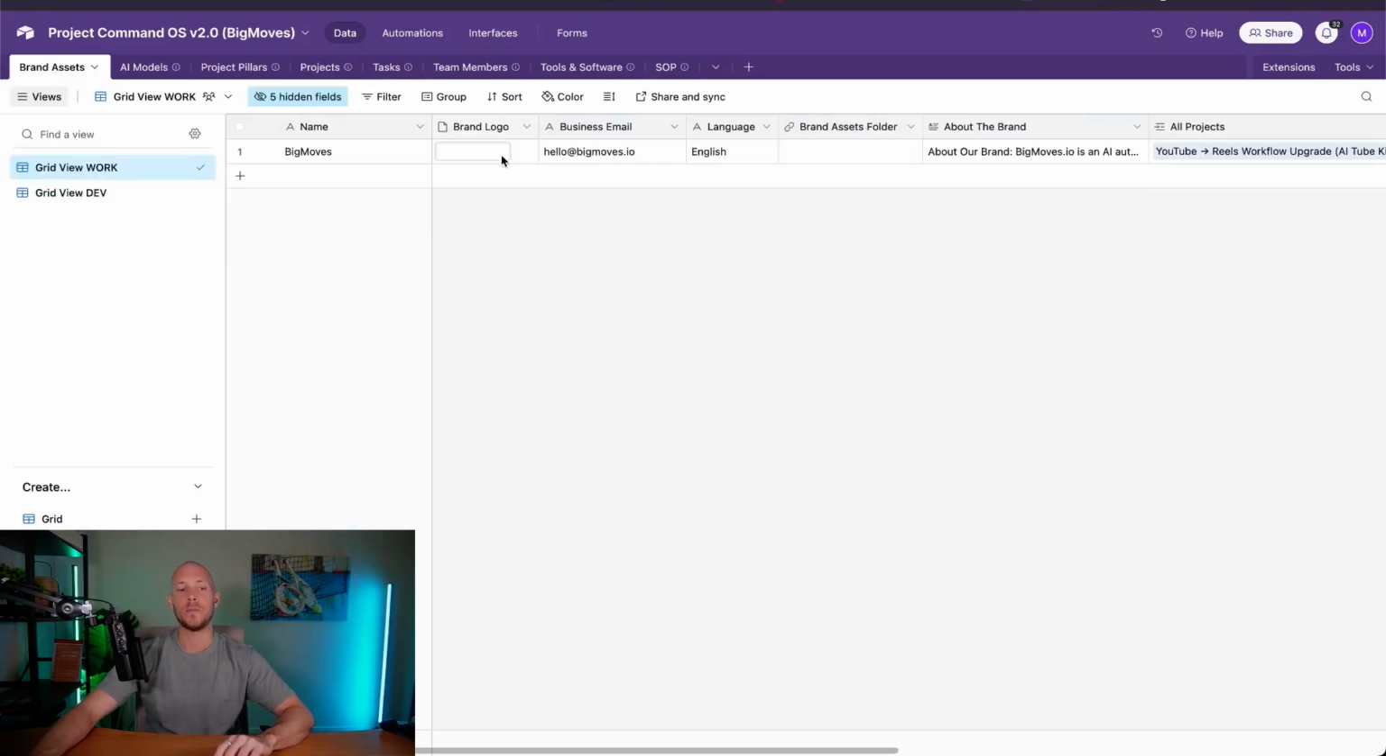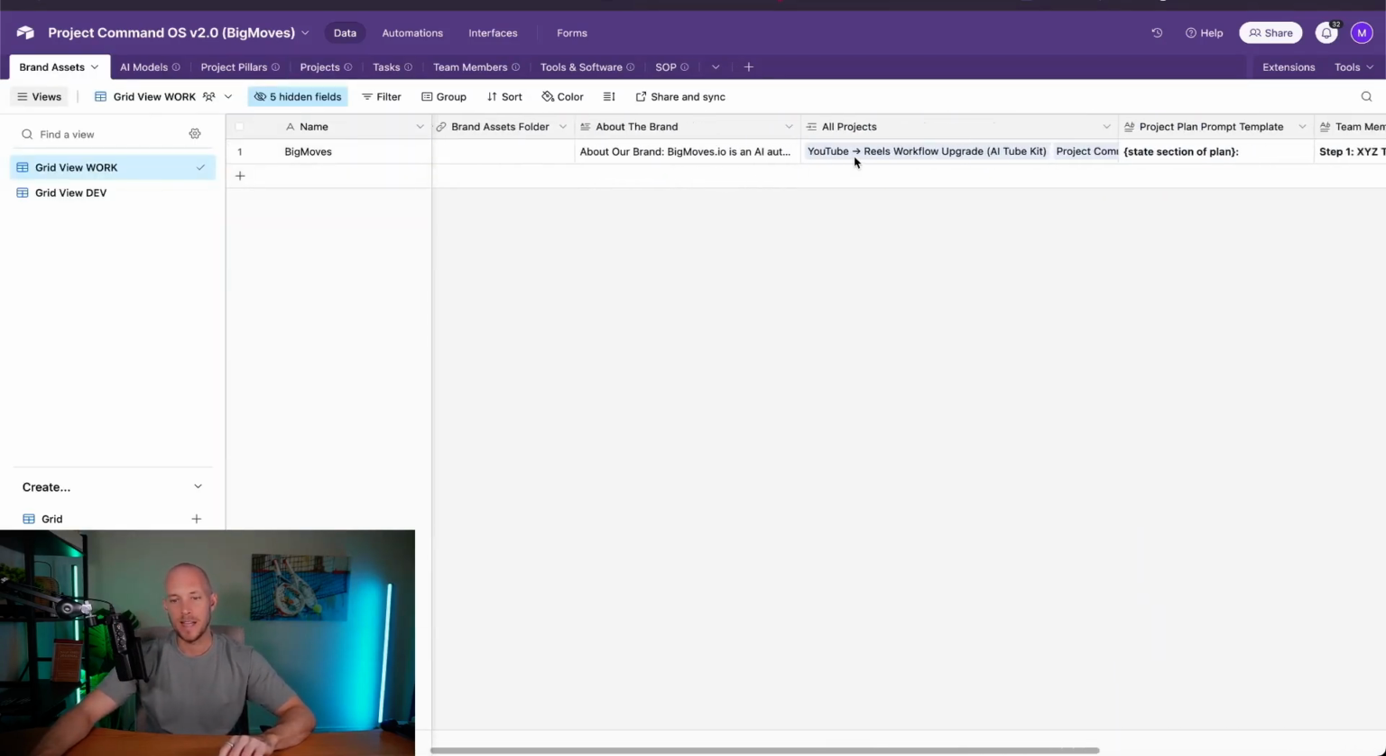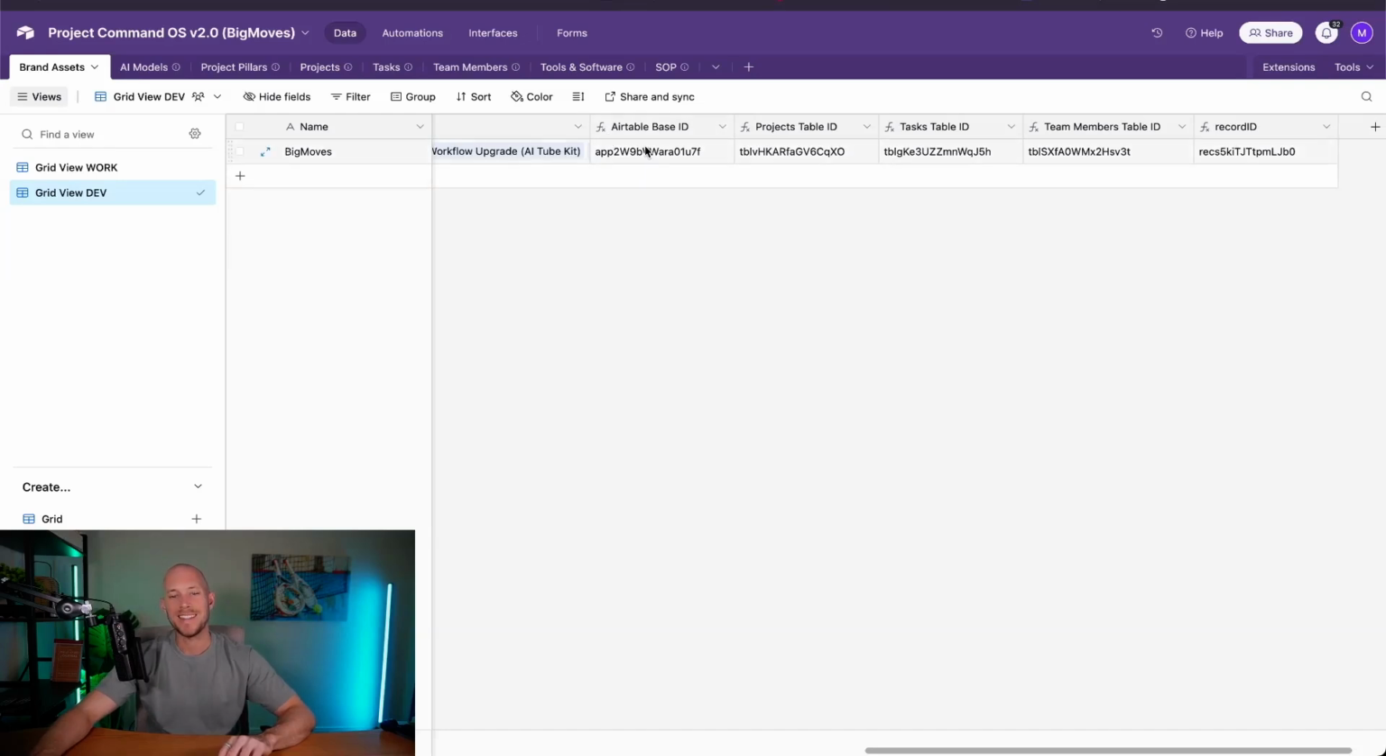When we're setting up this base for the first time, we put these into our brand assets tab. If we come across to the brand assets tab, we can see these different fields here. This app ID will match the app ID that's in the URL string of the Airtable. That app ID is for the entire app, the entire base. But then we have different IDs for our different project tables.